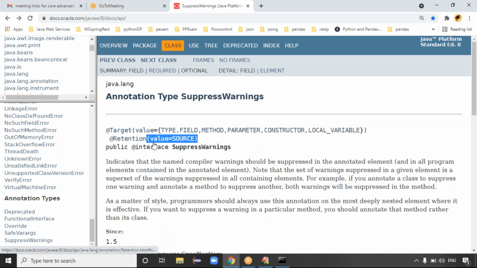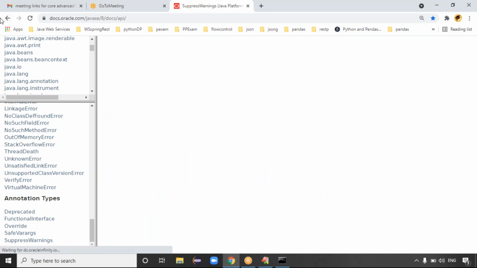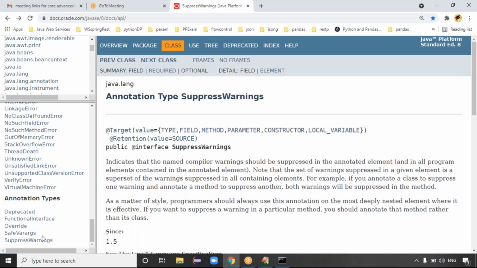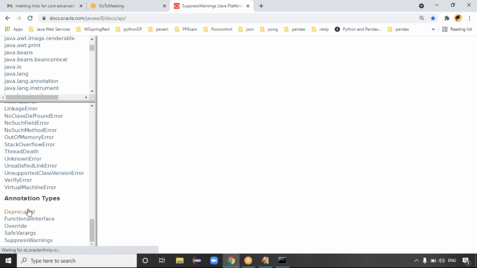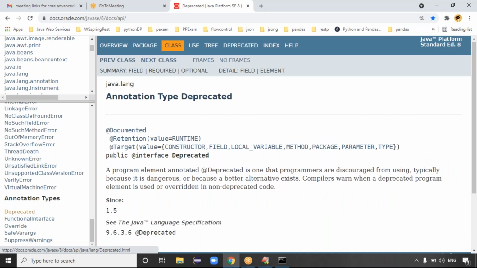That is the SuppressWarnings annotation. We have done two annotations: the Override annotation and the SuppressWarnings annotation. Next one is the Deprecated annotation. If you go for the Deprecated annotation, check this retention policy.